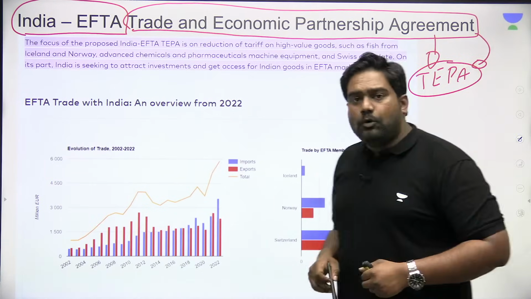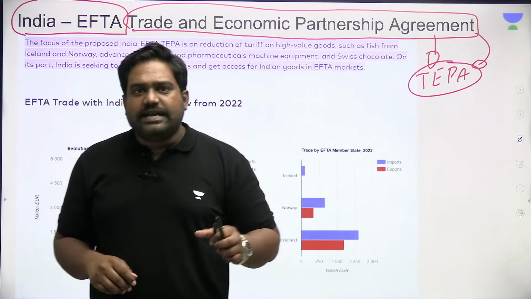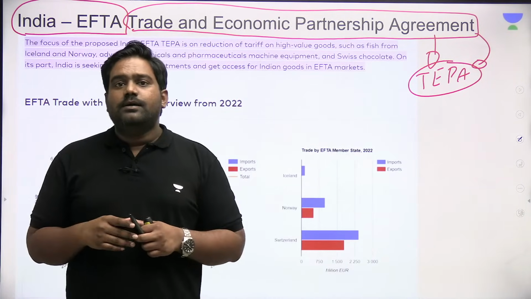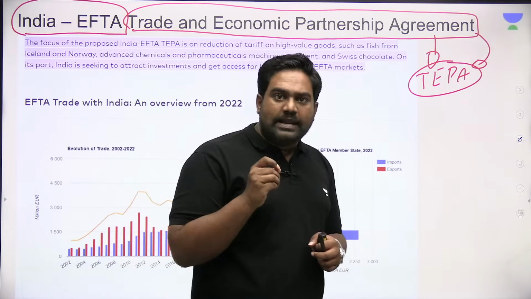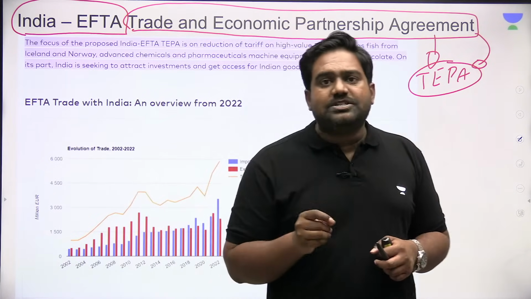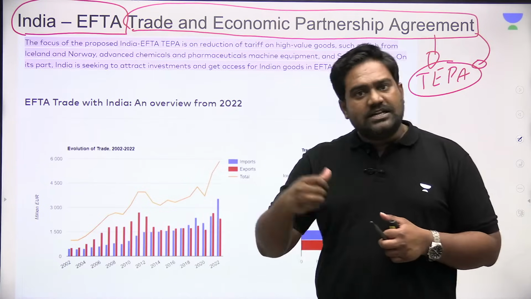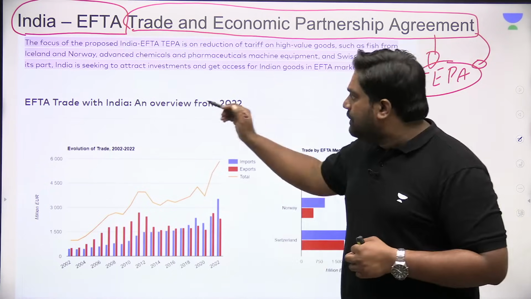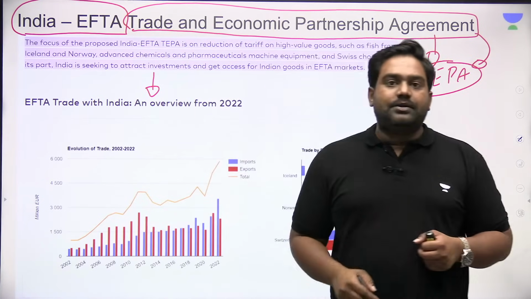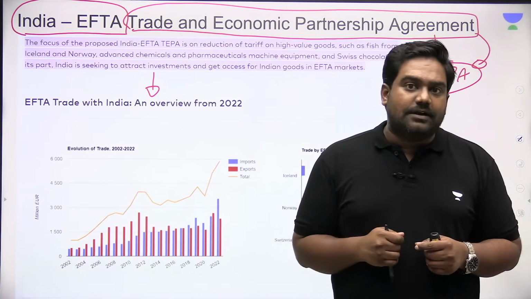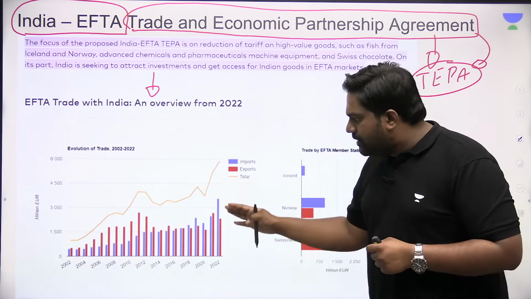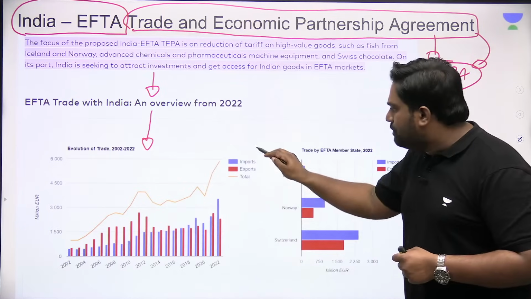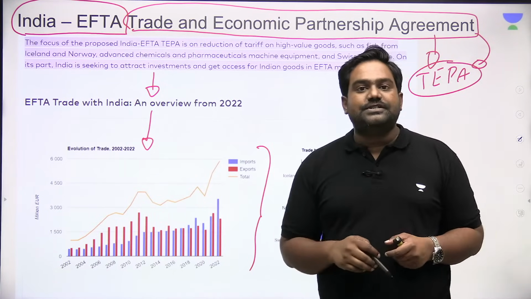Most reports are indicating that both sides have almost finalized the deal and we are on the verge of signing it. But there is one issue which is holding India back. There is one issue which has caused concern for India. That is what we are going to discuss next, the last point. But before we look at that, please look at the potential for trade between India and EFTA countries. I've shared a couple of important graphs that show the trade volume between India and EFTA countries.